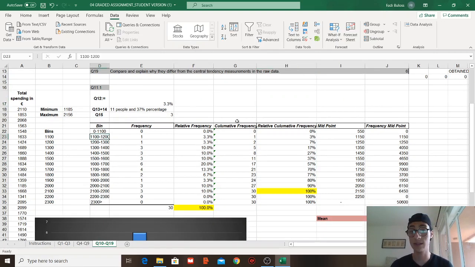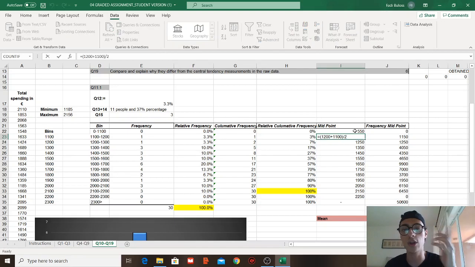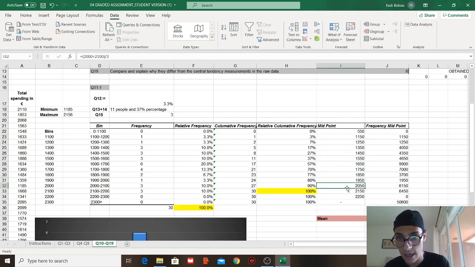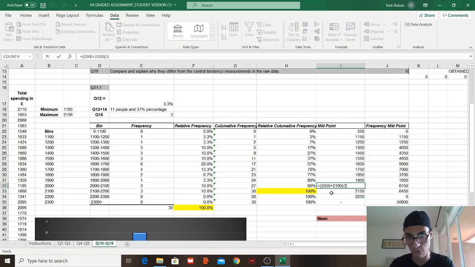Since we have bins that have ranges, upper class limit, lower class limit, we need to find something called midpoint. What is the midpoint? It's simply the sum of the upper class limit and the lower class limit between brackets divided by 2. And then we get the amount in between. We call it the midpoint. So I calculated the midpoint for each one of the bins that I had. You can see here. So 2,000 plus 2,100 divided by 2, I get 2,050. So we get the midpoints.